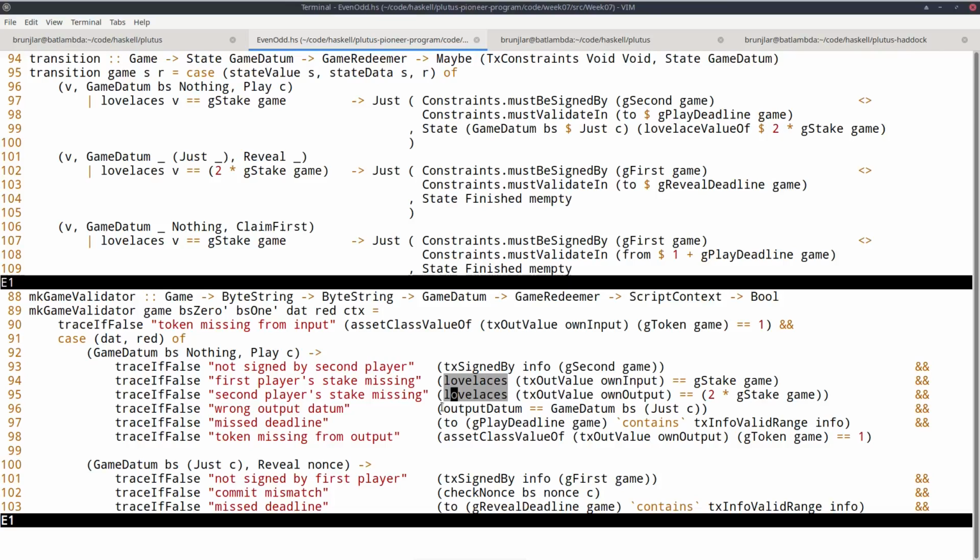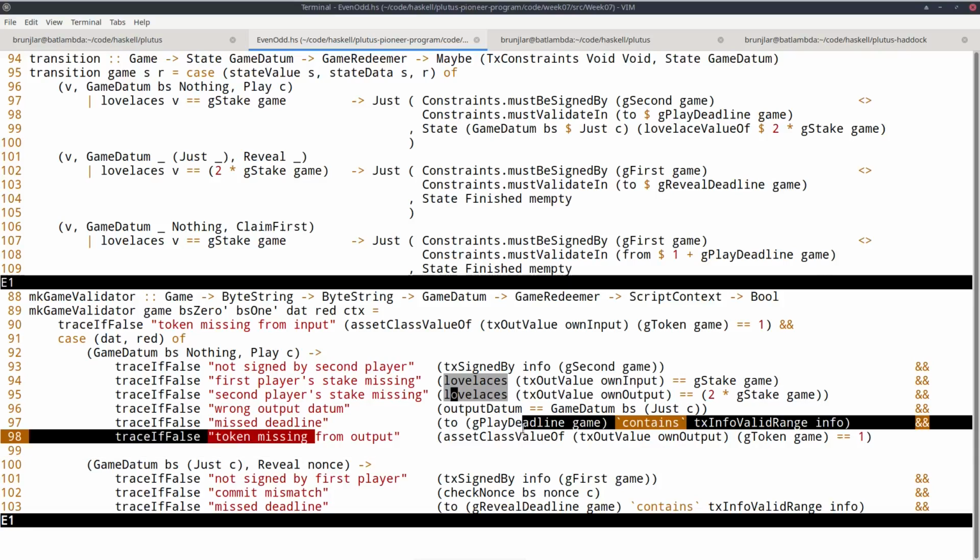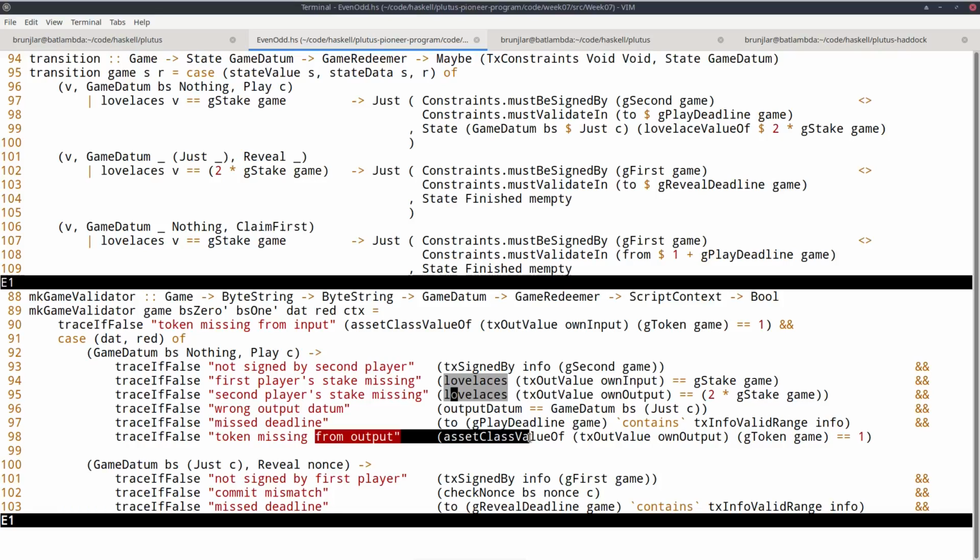So this here corresponds in the old one to this check that the datum is BS just C and that the value is right. This is this one here. And we don't need the last check, as I said. Here we check that the output again contains the NFT. We don't need that because the state machine does that automatically. So now what is missing?